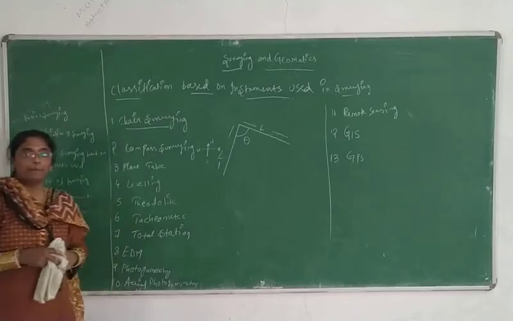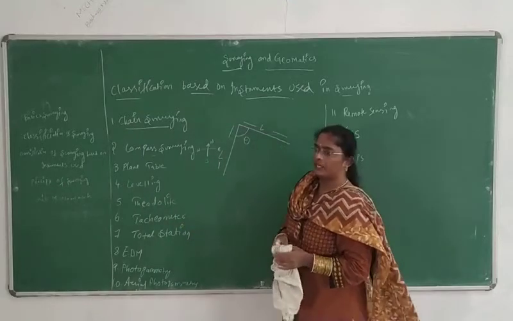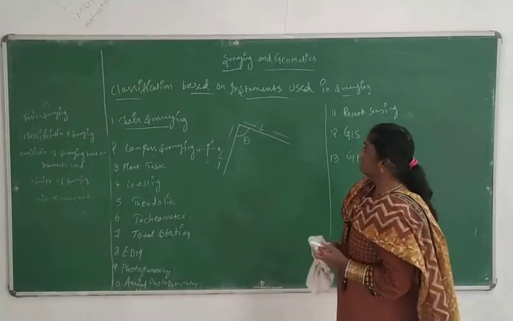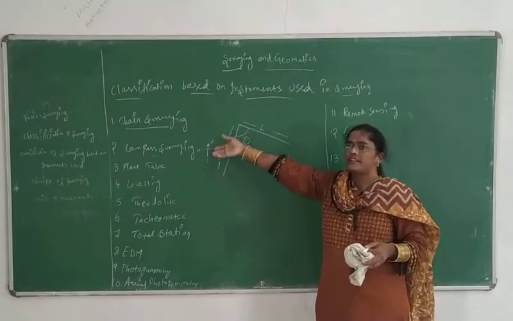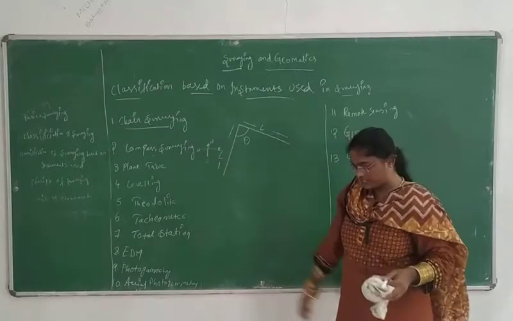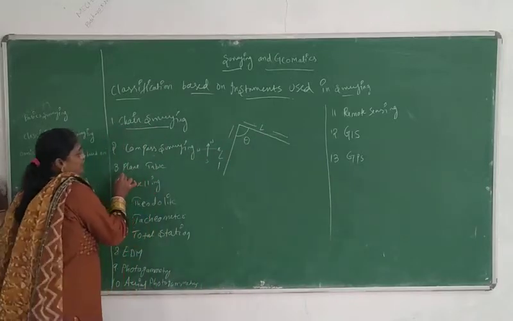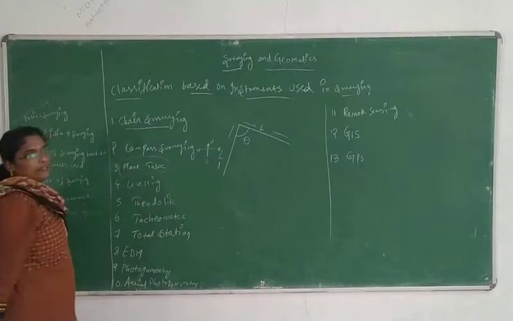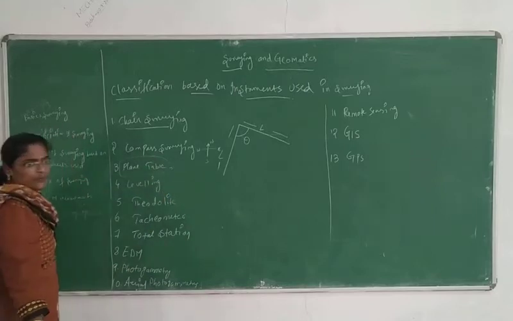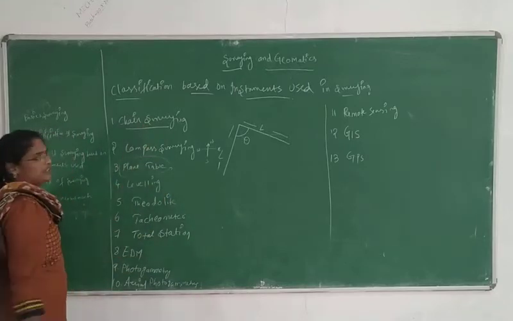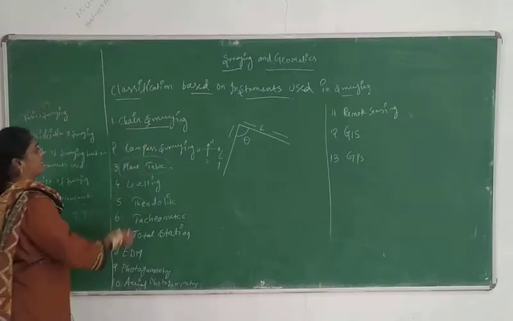Next one is the plane table. Madam has already told 260 square kilometers. If the area is less than 260 square kilometers, you cannot take your chain and your compass, instead of wasting the time. In the olden days people used to use the plane table. It is the olden method; now nobody is practicing this, no one is using this. Why they are not using it, I will let you know. I will tell you.